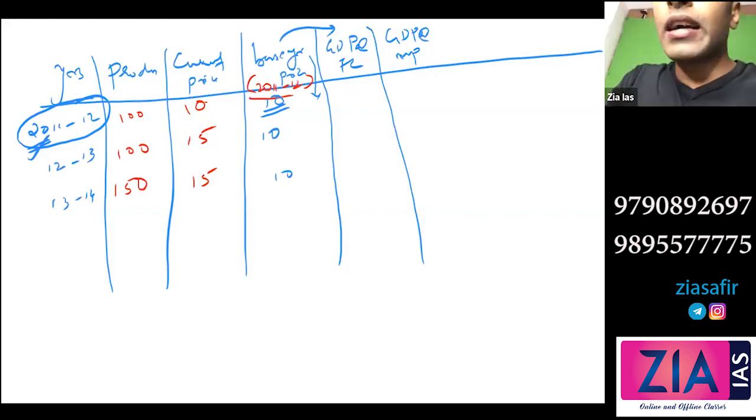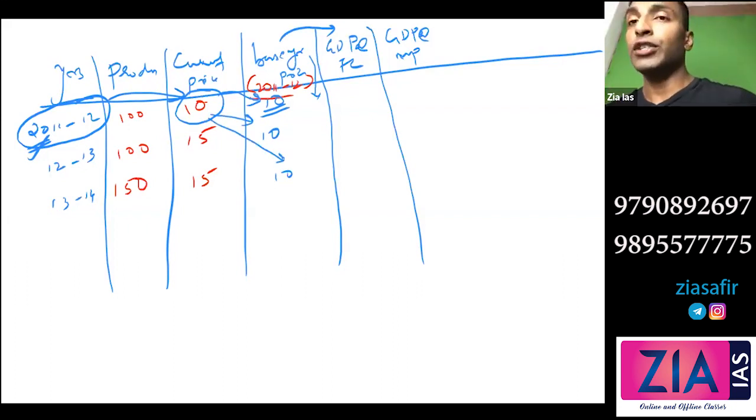So here you can see the current price in the base year was 10. So we have written that as the base year price, and every year the 10 will serve as the base year price. So the current price of the base year will serve as the base year price for the coming years also.